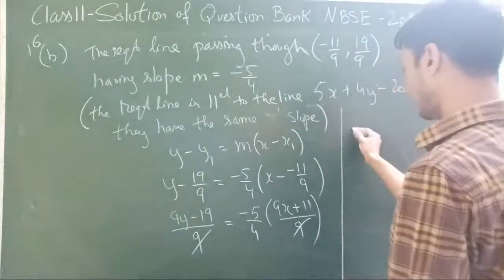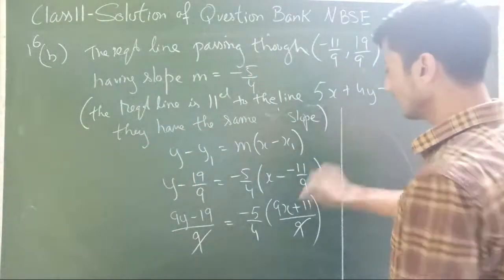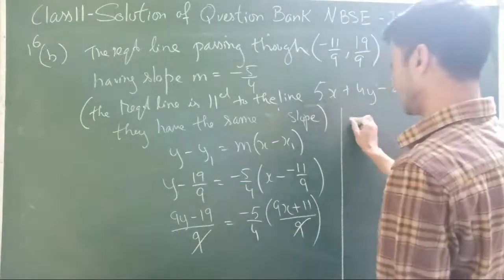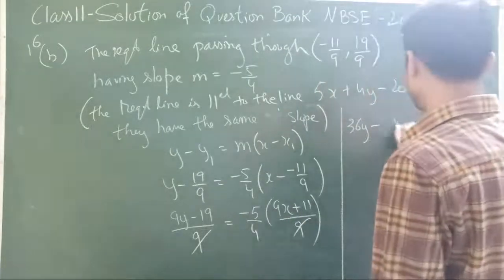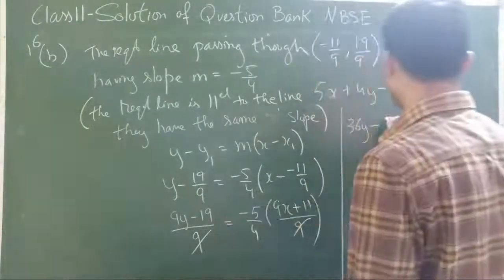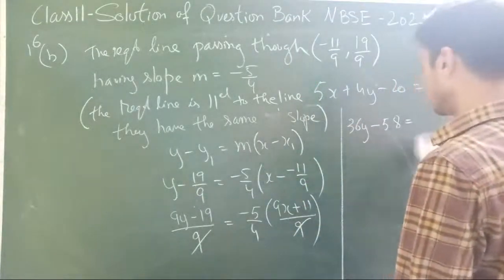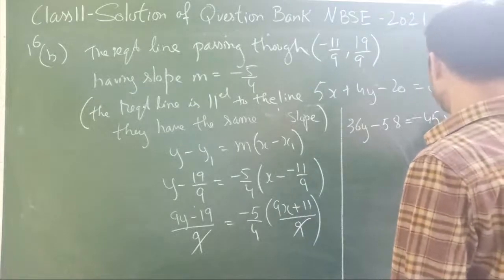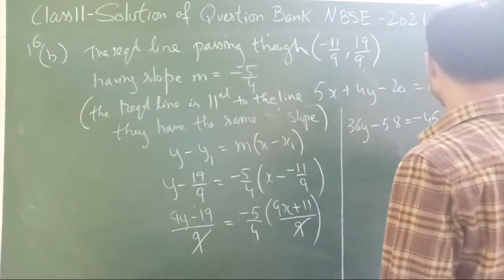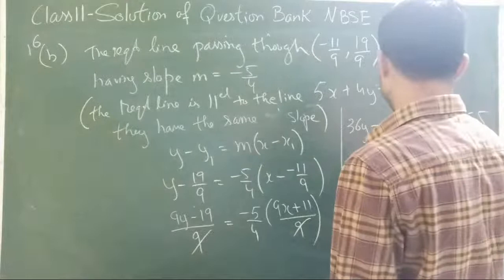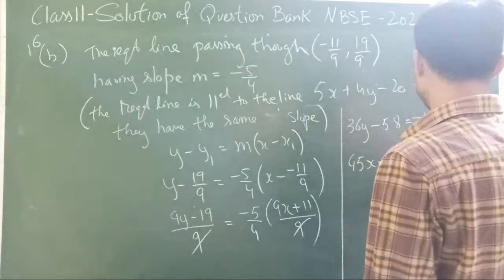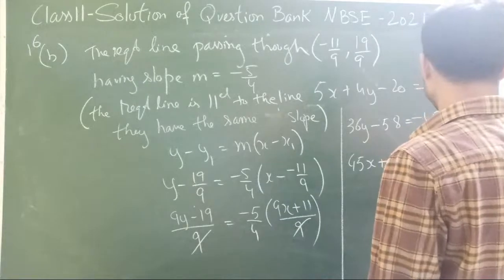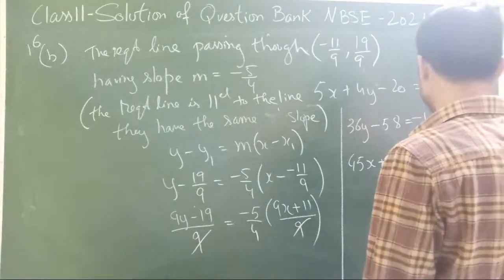After cross multiplying, 4 goes up here. So 4 nines are 36y minus 4 times 19, that is 76, is equal to minus 45x minus 55.